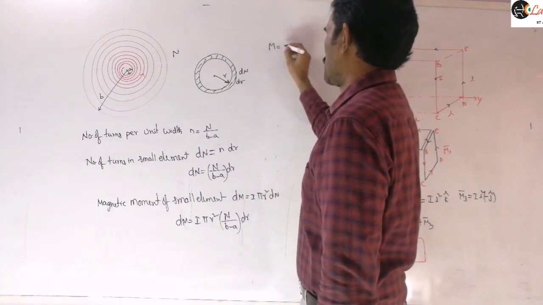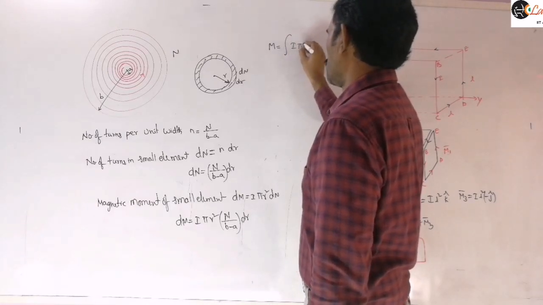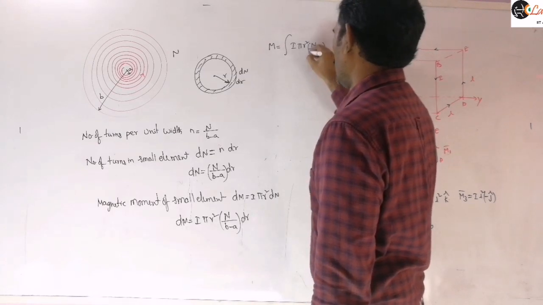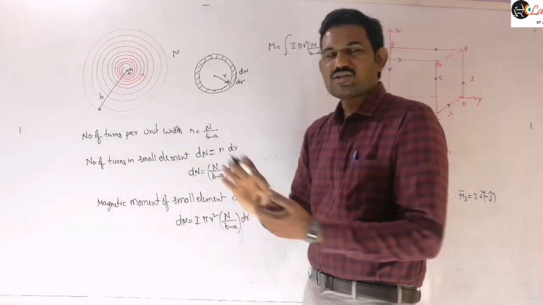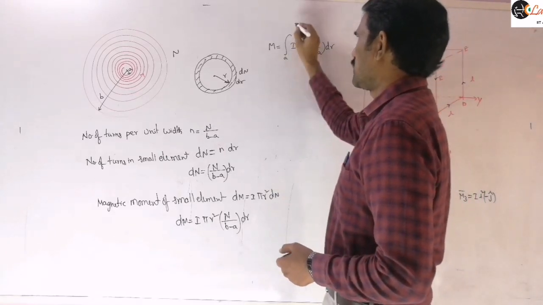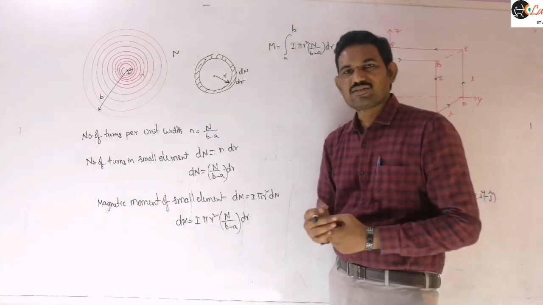So m is equal to the integral of I into pi r square into n by b minus a into dr. You can write the constants outside and integrate, and the limits vary from a to b, because the inner radius is a and the outer radius is b.